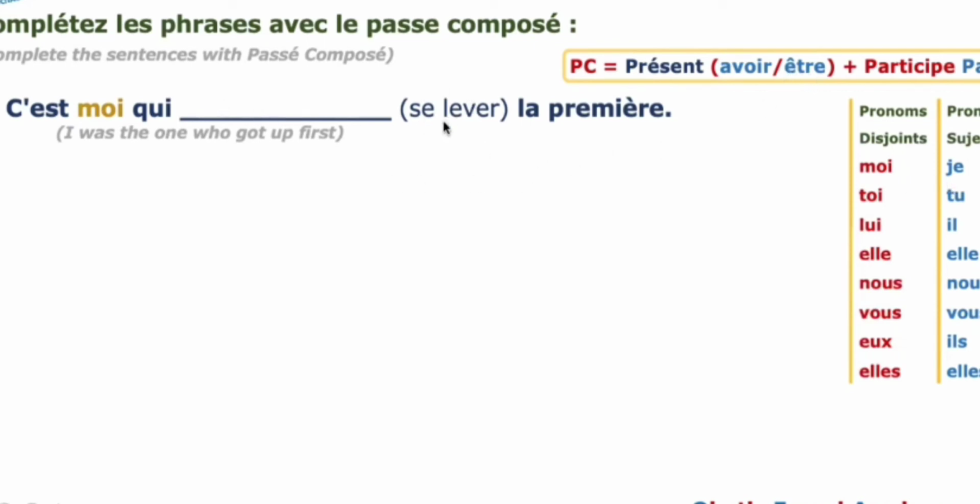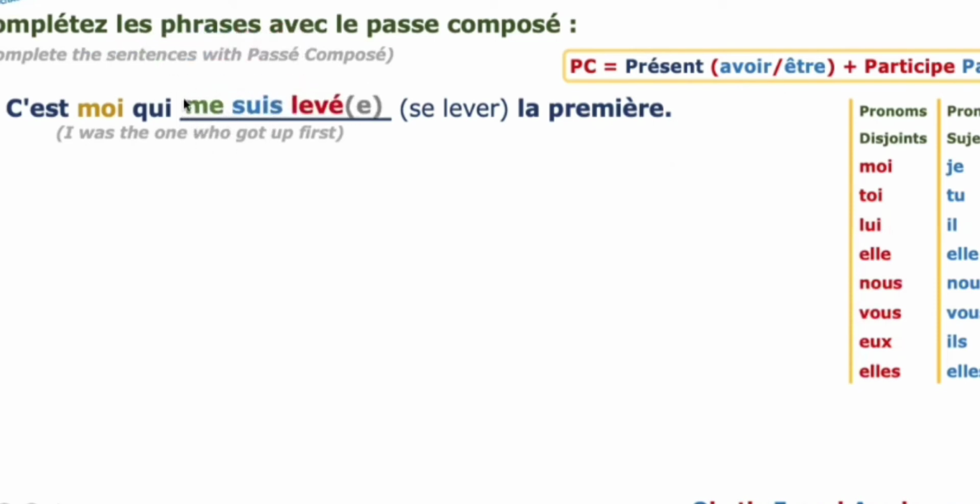For a reflexive verb we have to use the conjugation of être for je. The present tense of être for je is je suis.